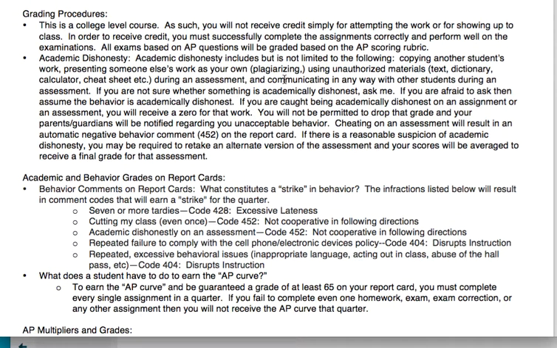Academic dishonesty is a weird thing in this world of the internet right now, not because it's any different. What it means to be academically dishonest is still the same, but the logical implications of how I would be able to catch you being academically dishonest are very different, right?